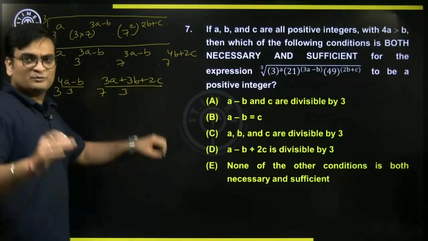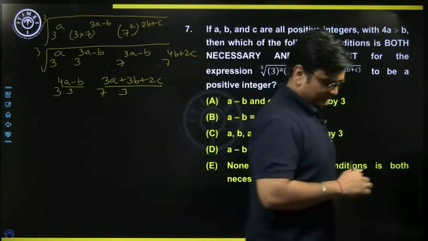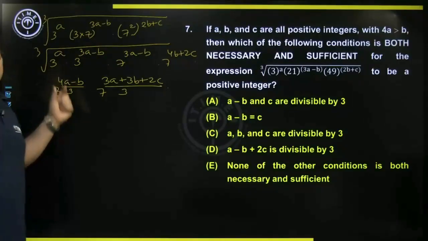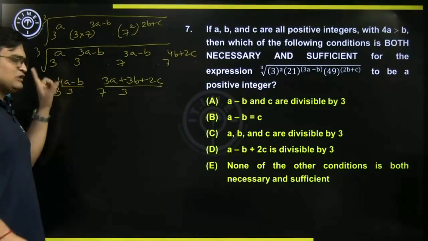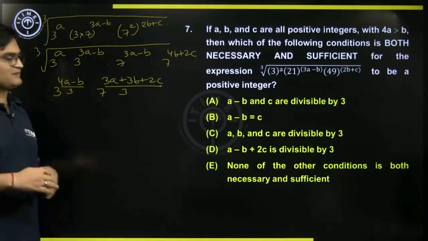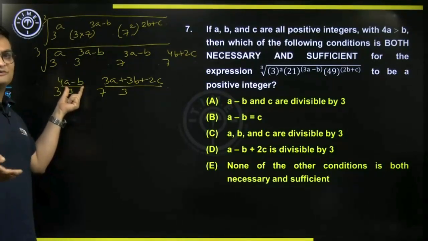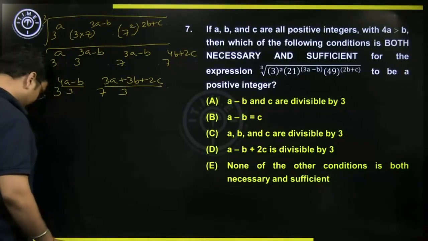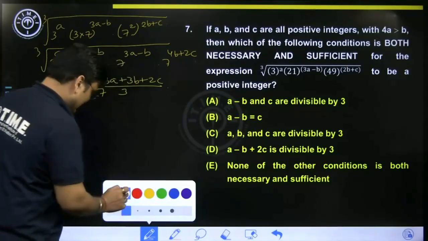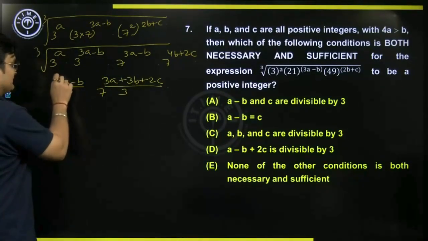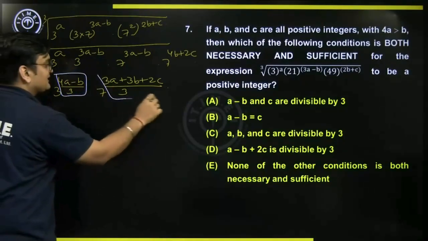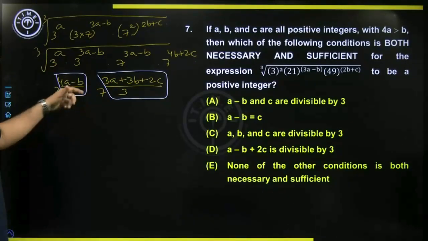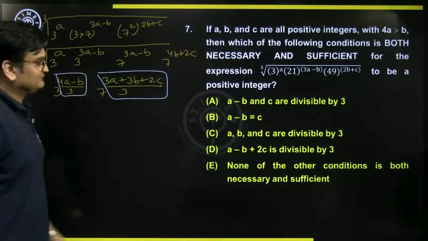Now we want this expression to be an integer. When is it going to be an integer? Think about this. Of course you want your power to be some integer. So 3 to the power 0.1, for example, is not going to be an integer. However, 3 power 1 or 3 power 2, 3 power 7 is going to be an integer. So can I say here I want these expressions, 4A minus B by 3 and 3A plus 3B plus 2C by 3, to be an integer. They must be an integer if you want this entire expression to be an integer.